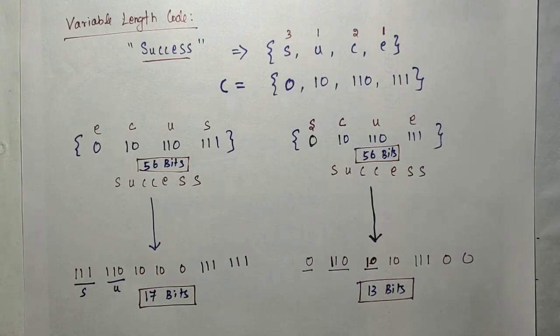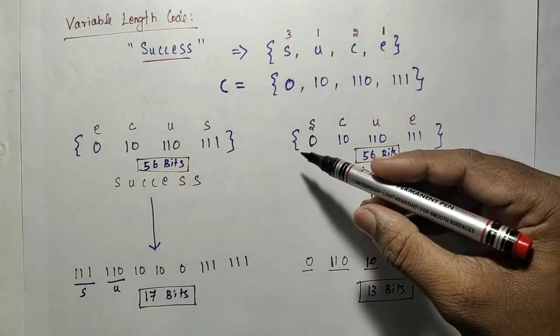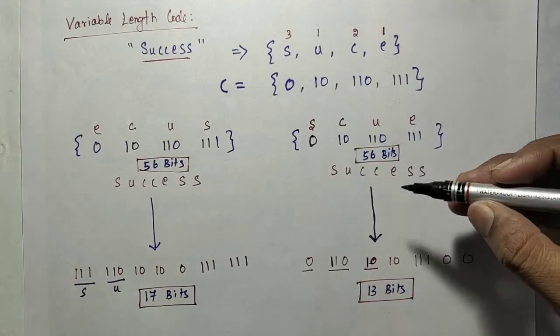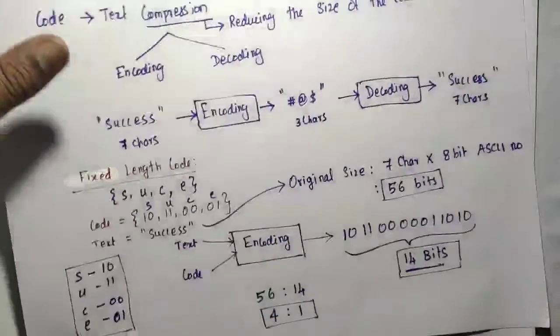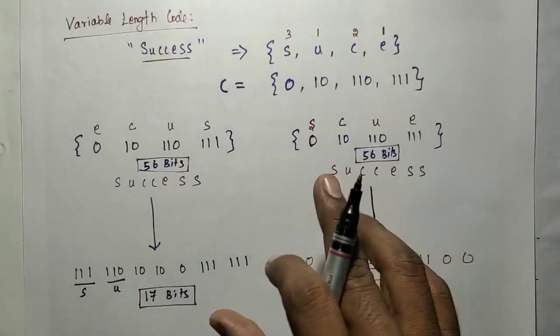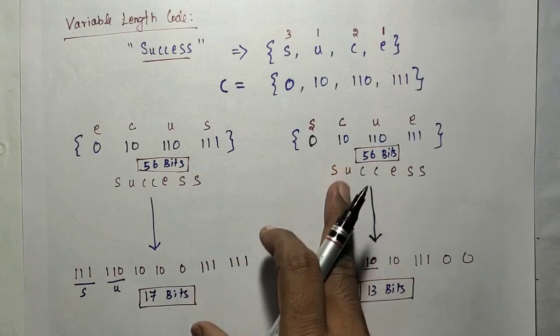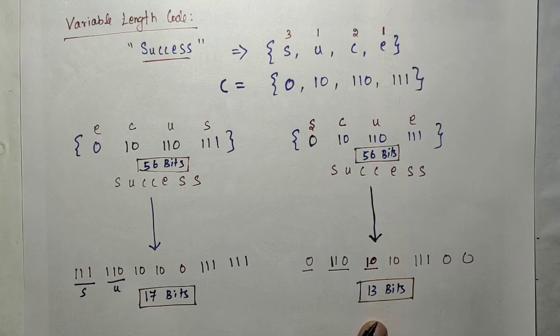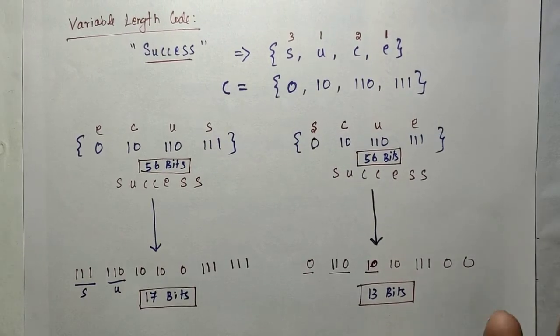The point to be noted here is, if you are using the probability based variable length code, you will get more compression. If you are using the fixed length code, 56 is reduced to 14 bits. But if you are using the probability based variable length code, 56 is reduced to 13 bits. You are getting more compression. So only 1 bit is the difference. So what is the use?